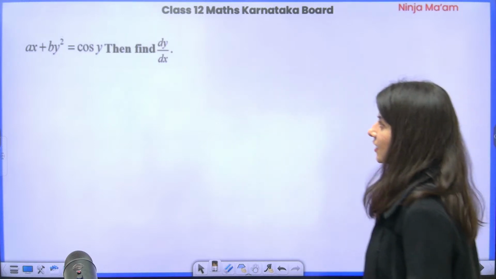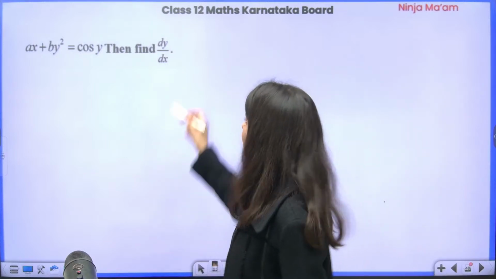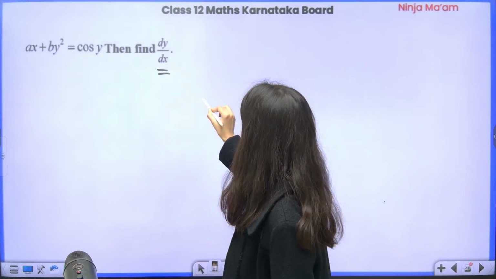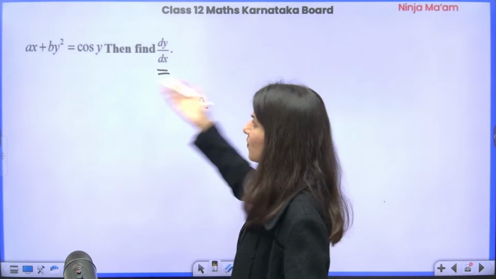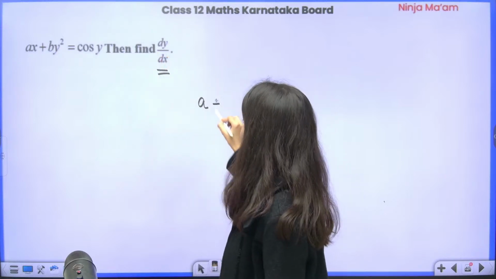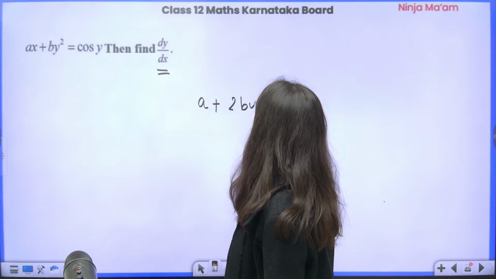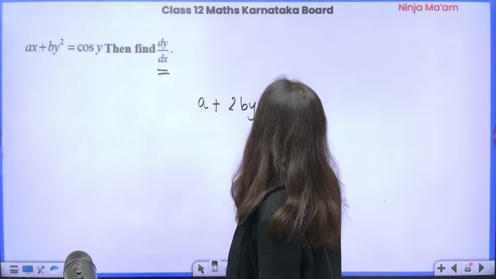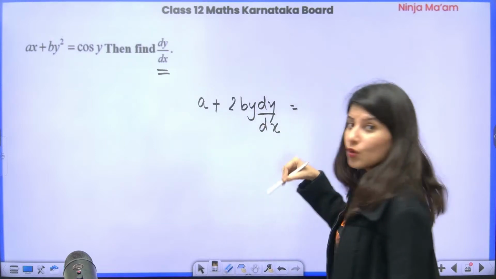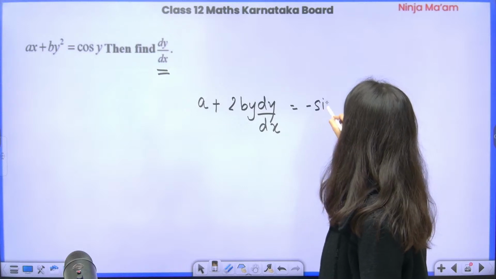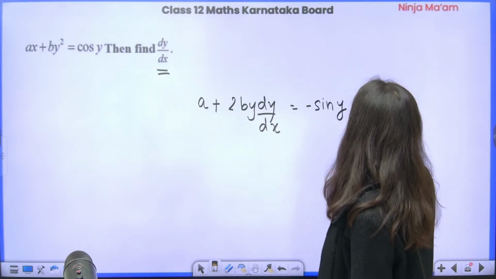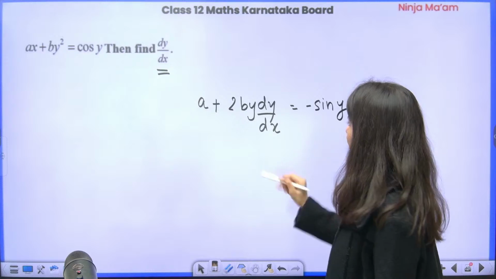Okay, ax plus by square is equal to cos y dy by dx. You have to figure it out. Differentiating both sides, that's it. A plus 2by dy by dx is equal to cos y, so minus sin y dy by dx. Correct? Now let us do one thing.